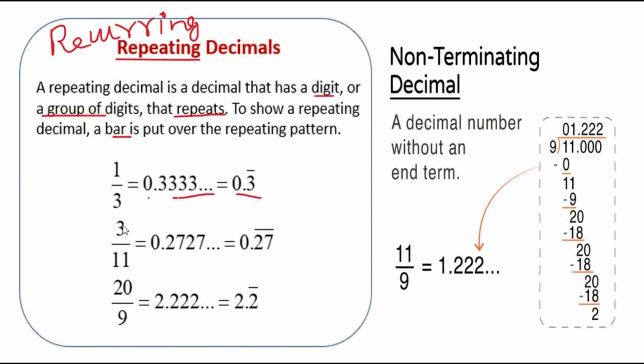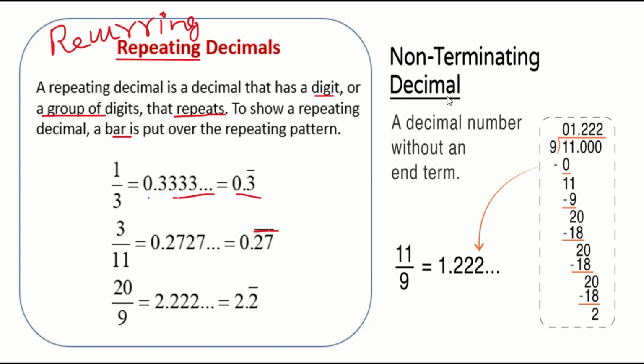In the same way, you can see 3 by 11. If I take 3 by 11, I get 0.2727. So 2727 goes on repeating, right? What is the repeating part over here? 27 is repeating. So what have you done over here? Over the 27, you have kept the bar.